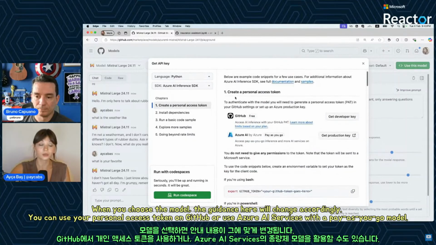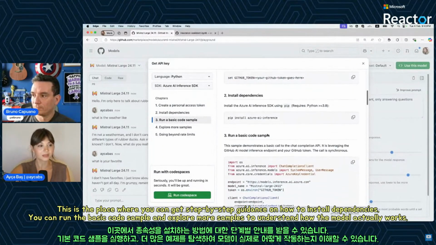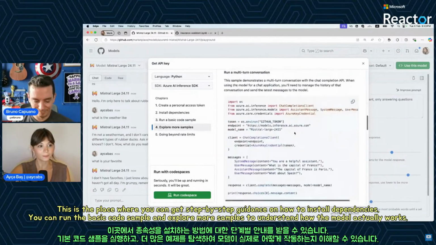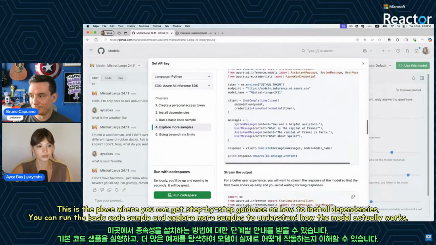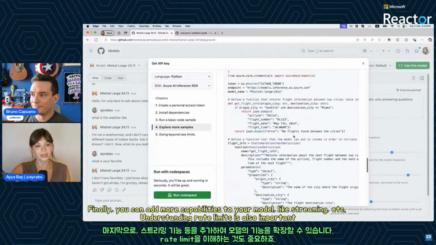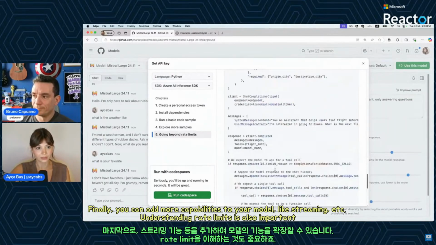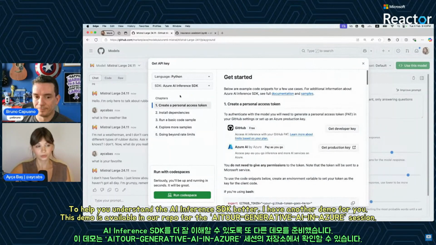You can use your personal access token on GitHub, or you can use Azure AI services pay as you go here. And this is the place where you can get step-by-step guidance on how to install dependencies, run the basic code sample, and explore more samples to understand how the model actually works. And finally, you can add more capabilities to your model, like streaming, etc., and understand the rate limits a little bit. For you to understand the AI inference SDK a little bit, I also have another demo for you.